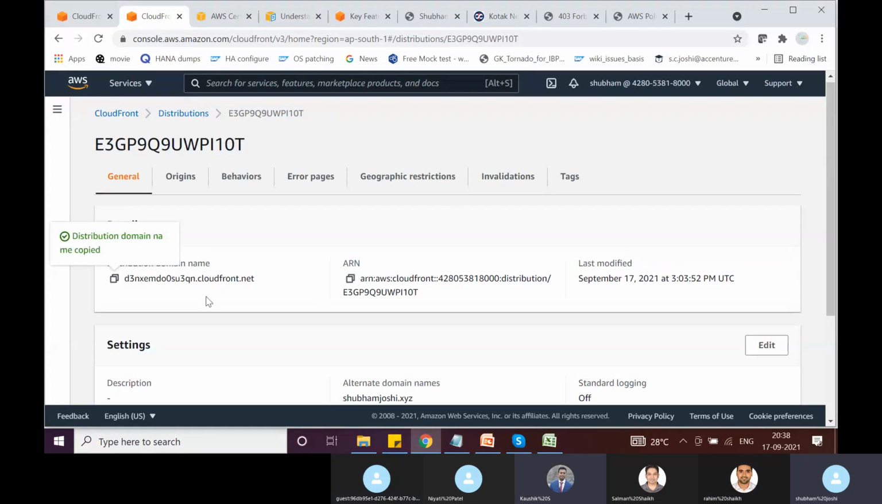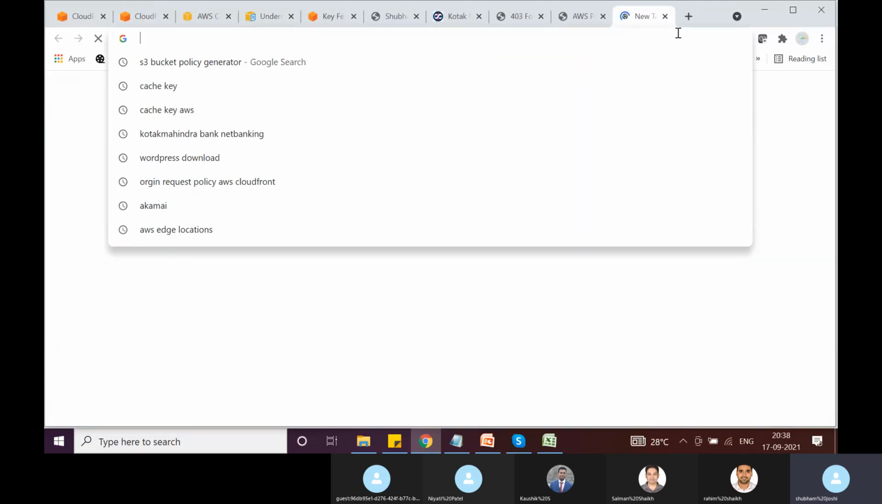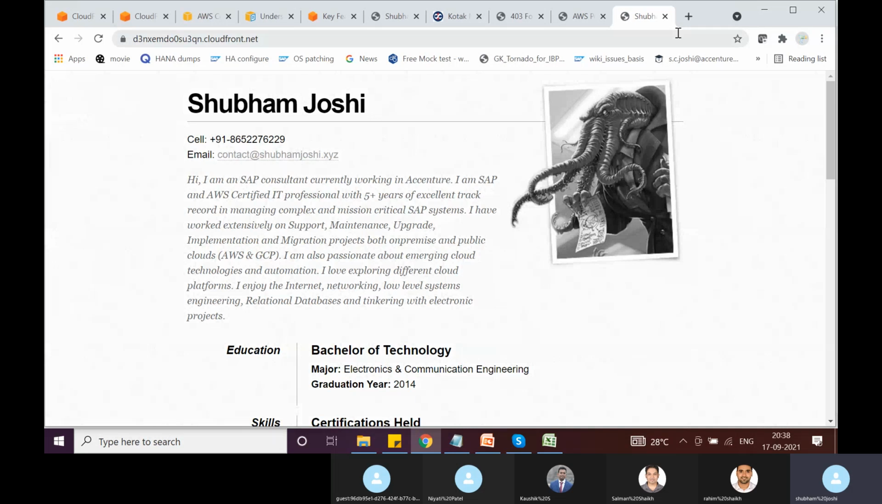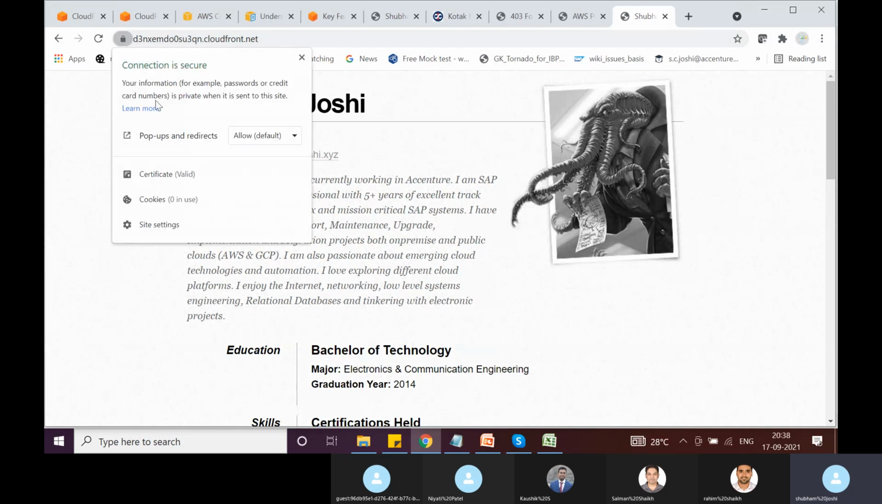Okay, great. So we now have this CloudFront distribution URL. Now let's try to open it. So we can see we are able to access it, and we can see there is an SSL certificate also. But this is something ugly. I don't want to use it, right?